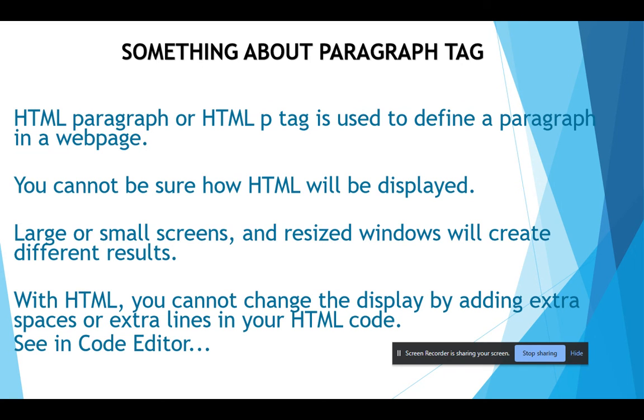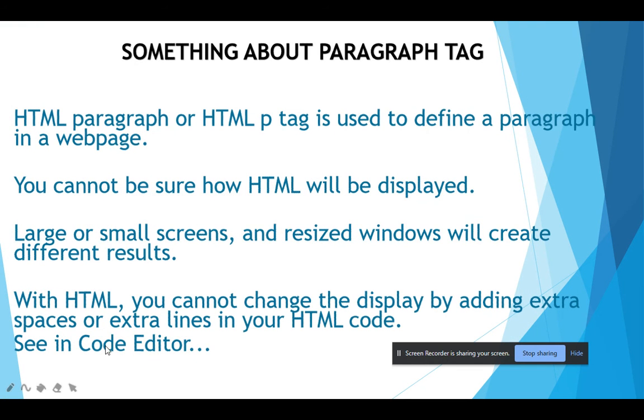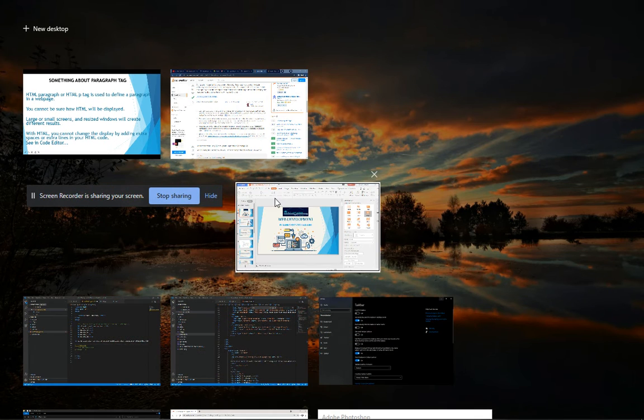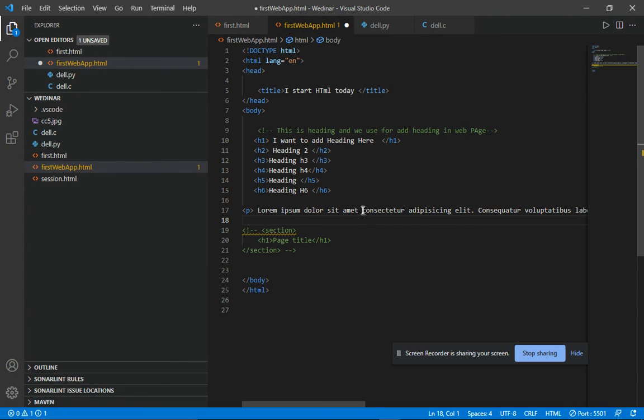So with HTML, you cannot change the display by adding extra space or extra lines in your HTML code. So what is the meaning of this line? You don't need to worry about it. I will show all of this in my code editor. I hope you guys understand that I gave you all the theory for today's session. As I said, see you in my code editor. So I will move to my code editor. Here you see that I add the paragraph tag.